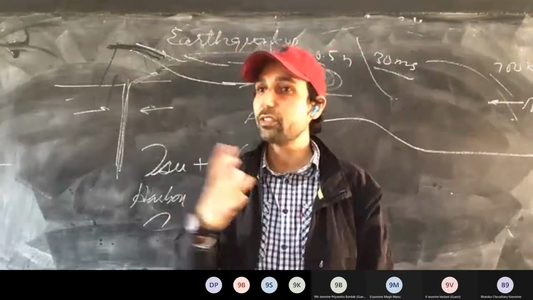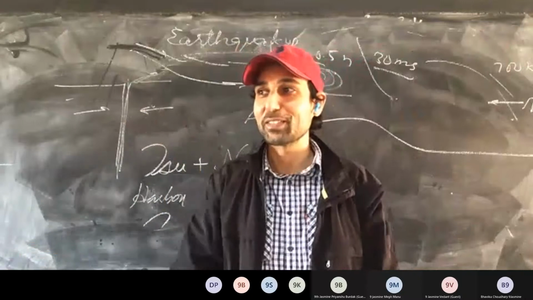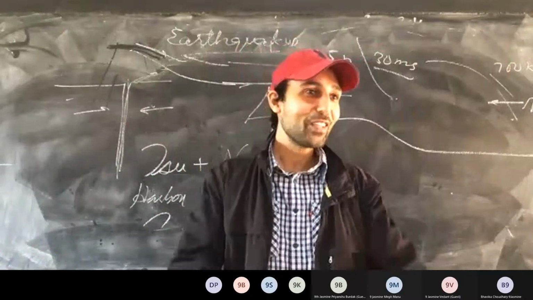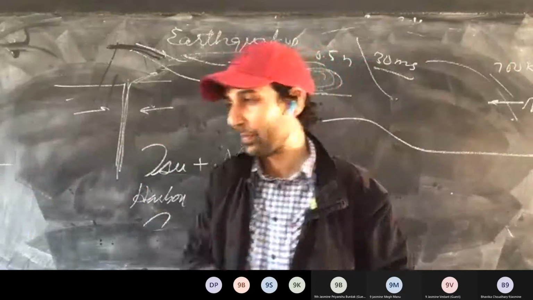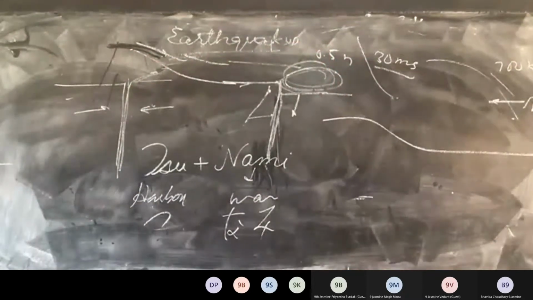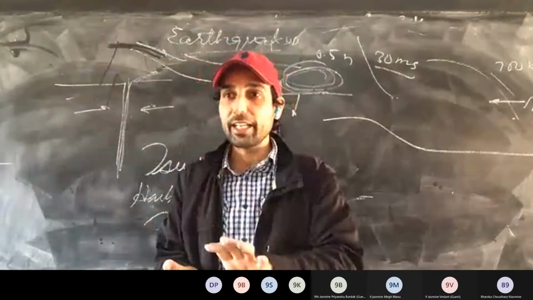There are some animal behaviors as well that we can use to predict it. Like ducks, they won't go in the water. Why? If they go, they will be blown up. Tsunami, I'll be explaining it again.